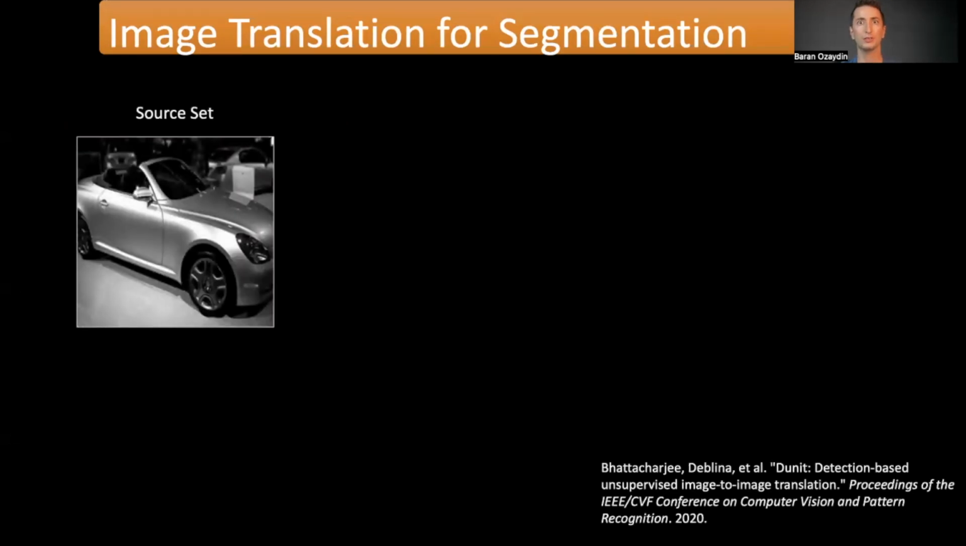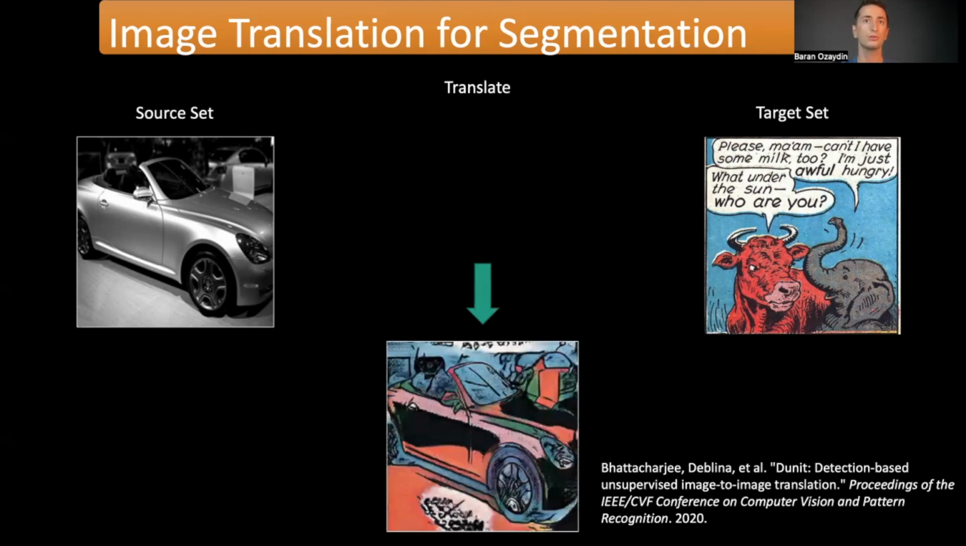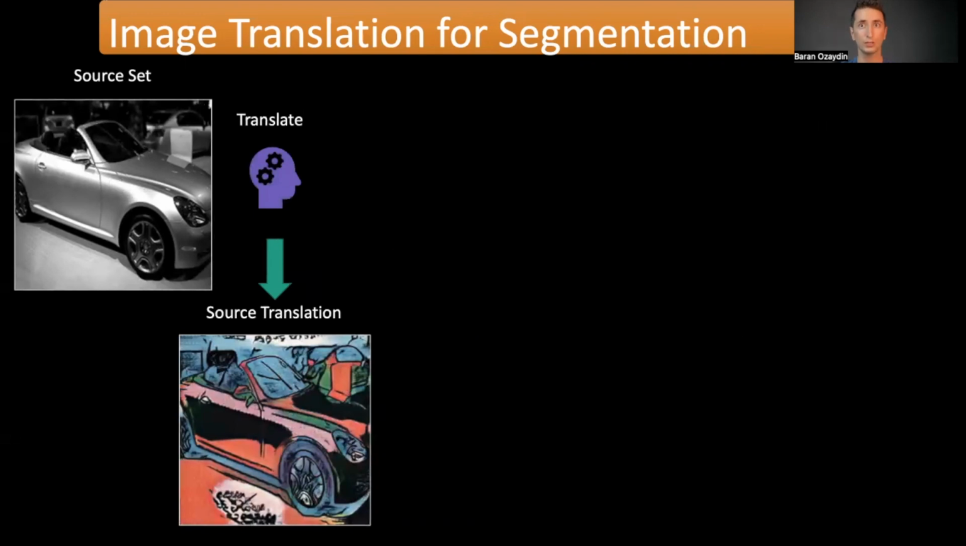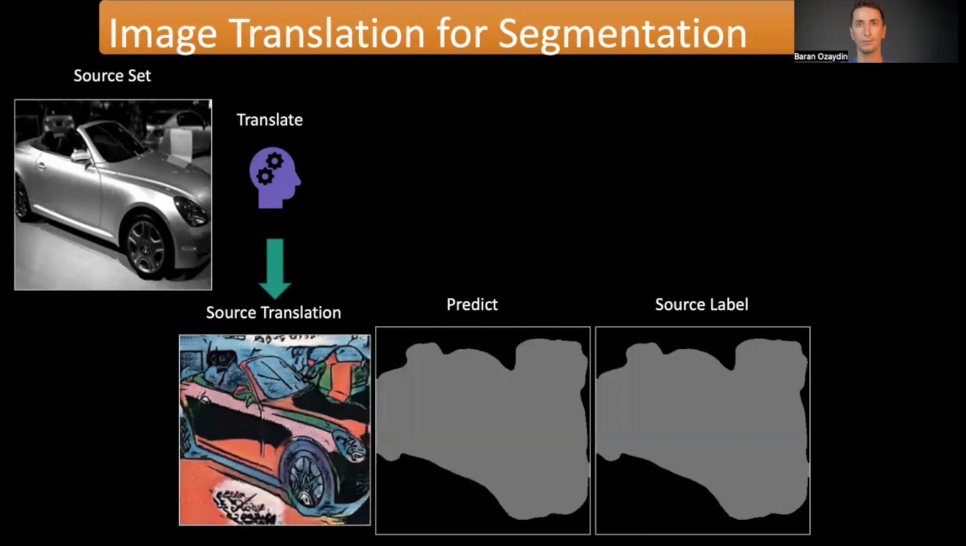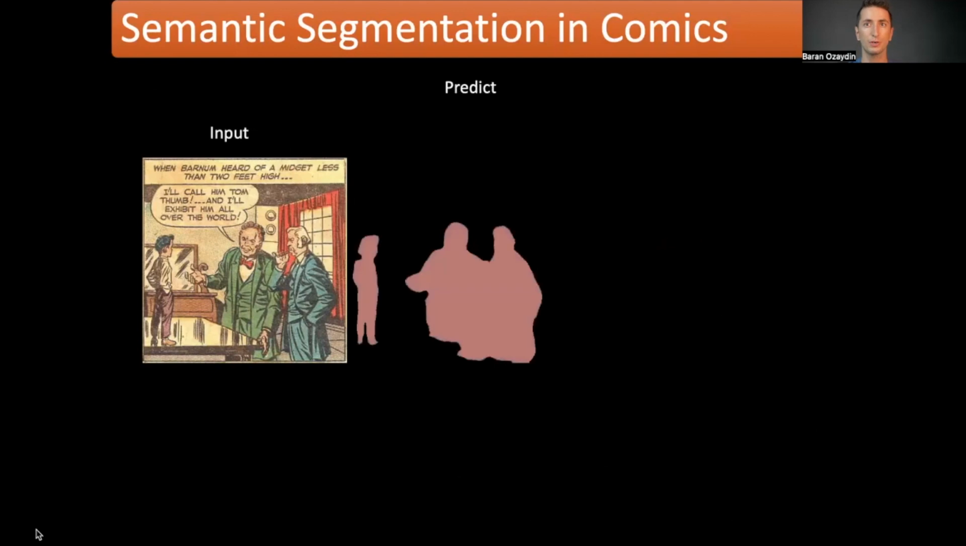Let us take real images as the source set and comics as the target set. Our model learns to translate real images into comics. Here is the translation of a real car image into comics. Now that we have the translations that look like comics and their corresponding segmentation labels, we train our segmentation model with those translations. Our model learns to segment comics-like images. In the end, our model can segment comics more accurately.